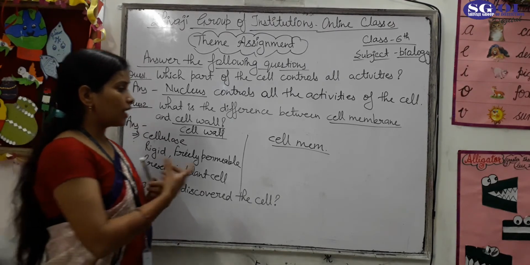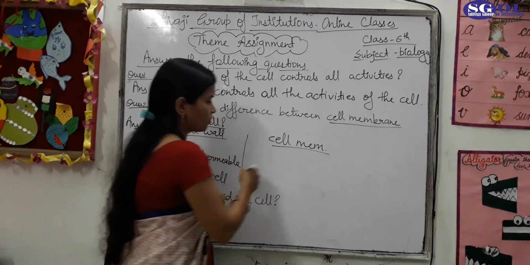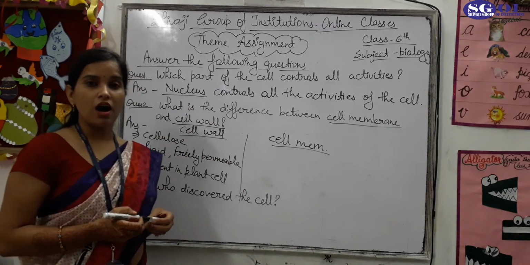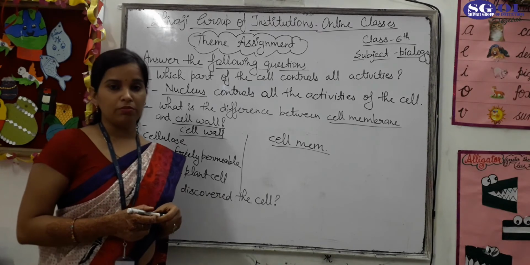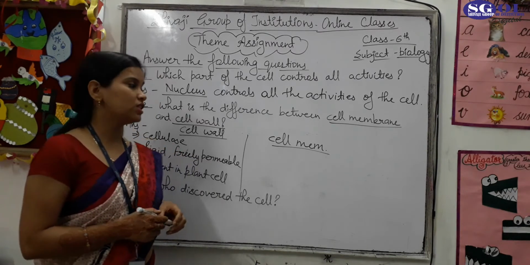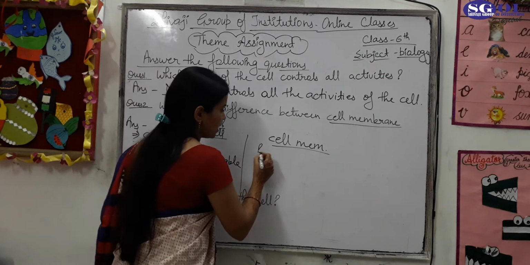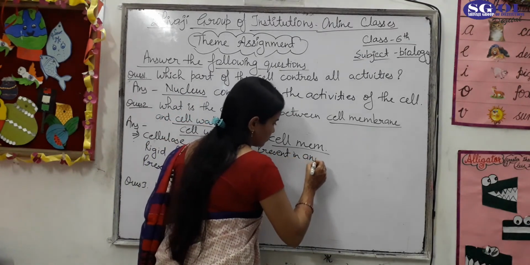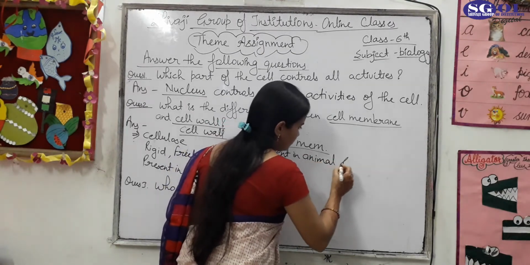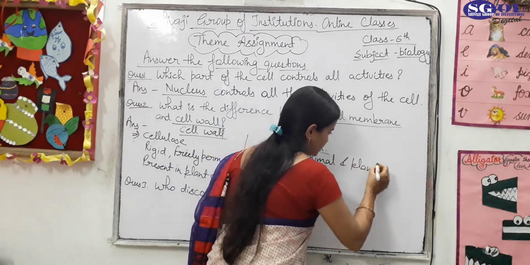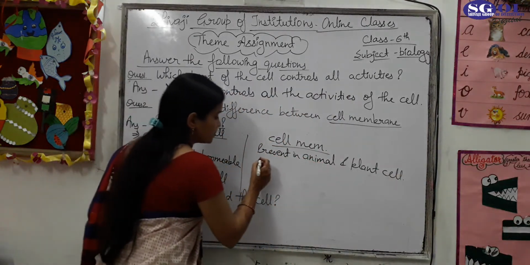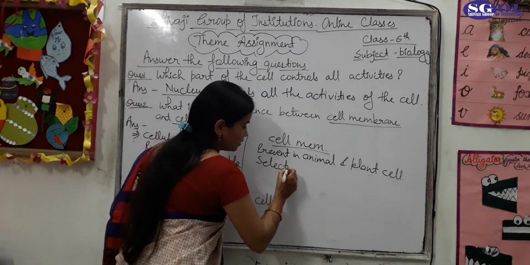Okay, students. On the other hand, if we talk about the cell membrane, so cell membrane is the outer membrane of plant cell and animal cell, because it is present in both plant cell and animal cell. Okay, and the cell membrane is selectively permeable.